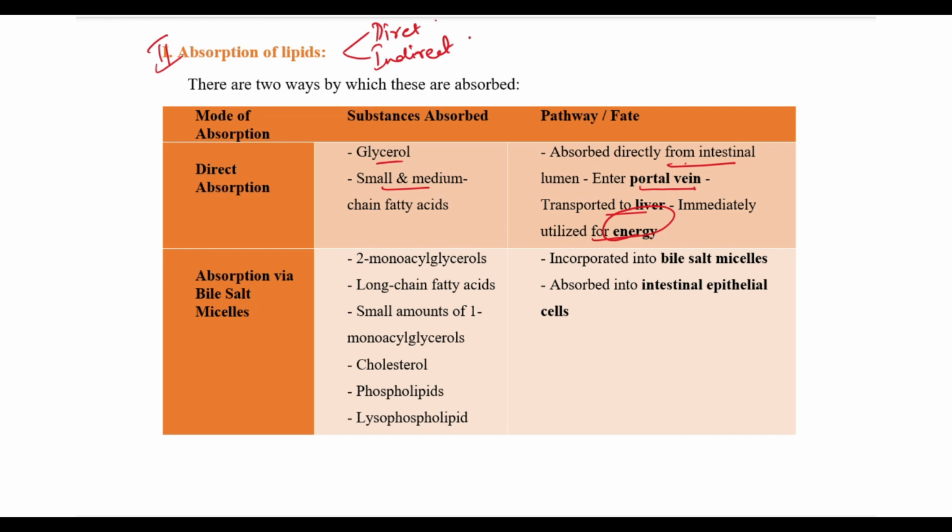The second is the indirect absorption or absorption via the bile salts. The substrates absorbed are 2 monoacylglycerols, long chain fatty acids, small amount of 1 monoacylglycerol, the cholesterol, phospholipids and lysophospholipids. Here all these substrates are incorporated into the bile salt micelles, which are then absorbed into the intestinal epithelial cells.